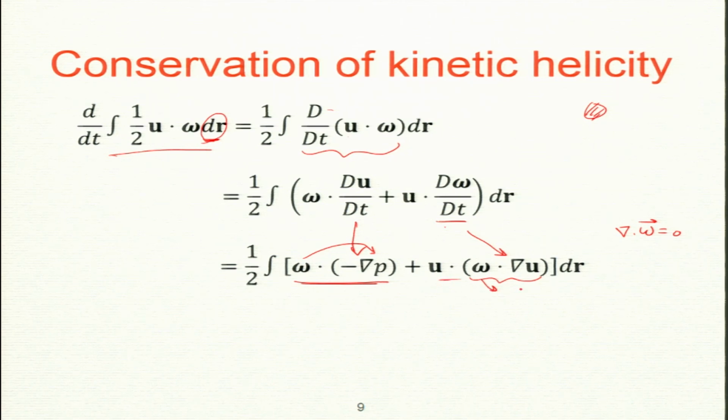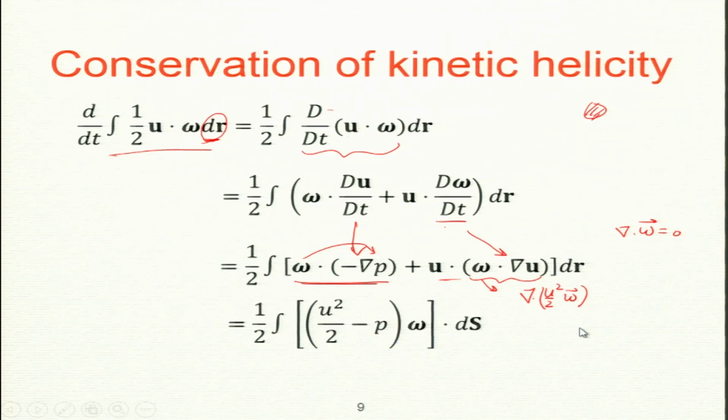This can be written by following similar steps to those I did for the last derivation. It is the divergence of u squared by 2 omega vector. I will leave it for you to derive. It follows pretty similar steps, but please do it yourself. So this is what we will get: the first term is here, the second term is here. Now I apply Gauss's theorem again. The divergence of this integrated over dr, by Gauss's theorem, is u squared by 2 omega dot ds, and the first term will give you this one. So it is just Gauss's theorem.